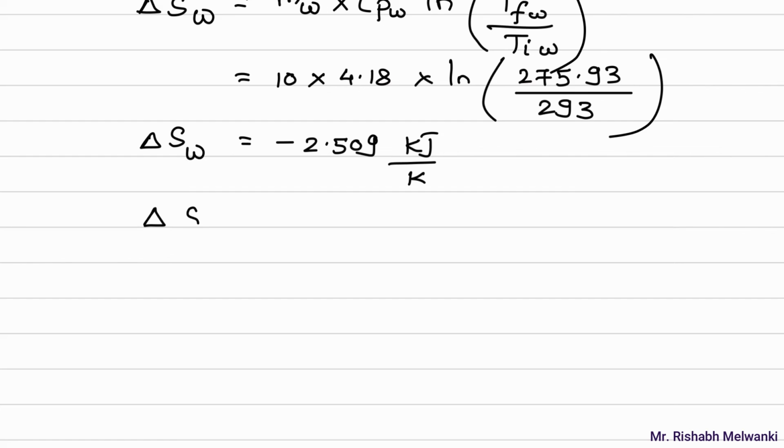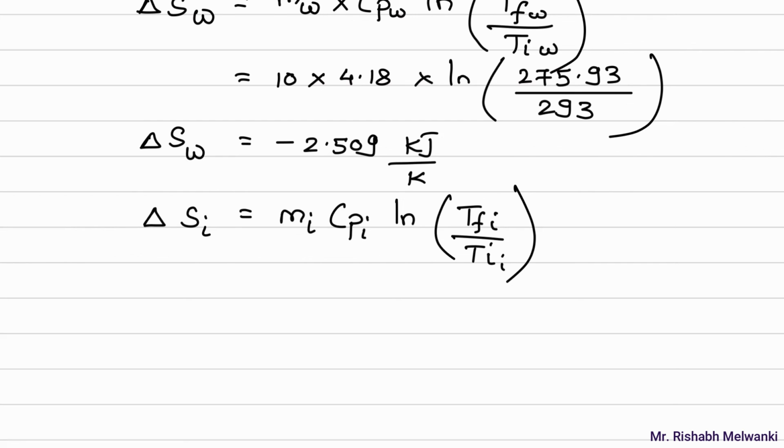Delta S of ice is equal to mass of ice into Cp of ice log final temperature of ice upon initial temperature of ice, plus now the latent heat part, mass of ice into Hg divided by T. This is the entropy formula if water is getting converted into ice and the temperature is remaining same.